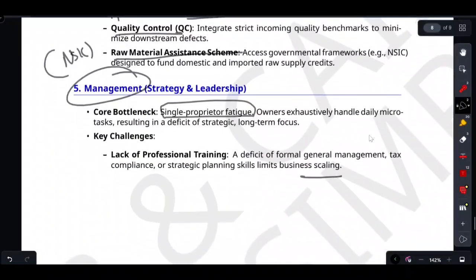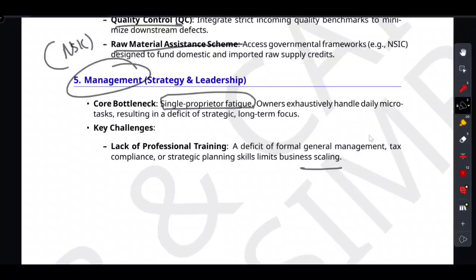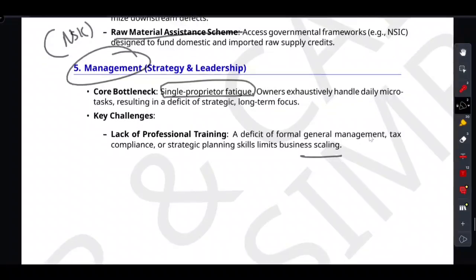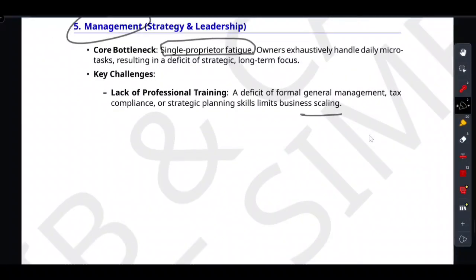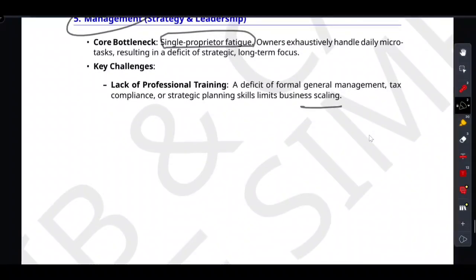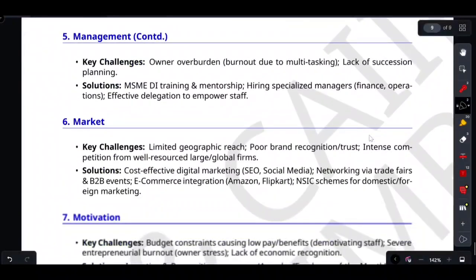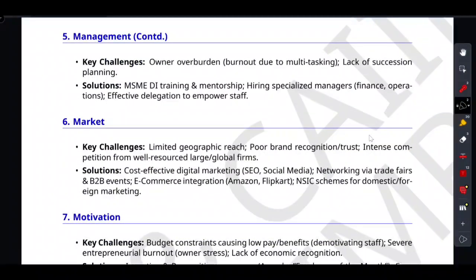Then we also talked about the management bottleneck. The main problem is single proprietor fatigue, excessive burnout, and lack of succession planning. And the solution is MSME DI training, hiring a specialist, and effective delegation. Stop playing the instrument and start conducting the orchestra. So that is all. Now the fifth, sixth, and seventh. Let's cover these three.